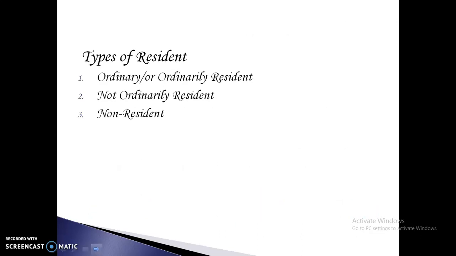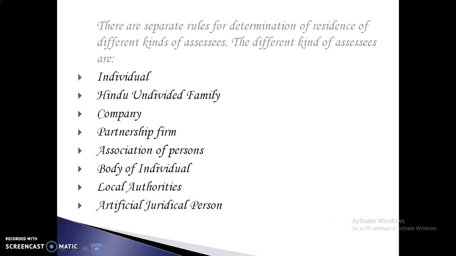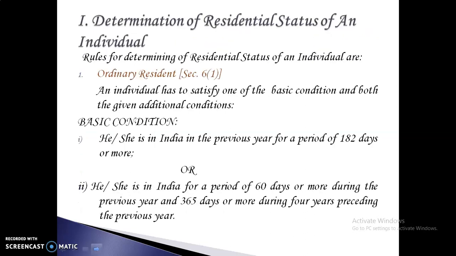Types of resident. Types of resident may be ordinary resident, not ordinarily resident, and non-resident. There are separate rules for determination of residence of different kinds of assessees. The different kinds of assessees are individual, Hindu undivided family, company, partnership firm, association of persons, body of individuals, local authorities, artificial juridical persons. Firstly, we will discuss the determination of residential status of an individual. An individual may be a male, female, minor, or major.